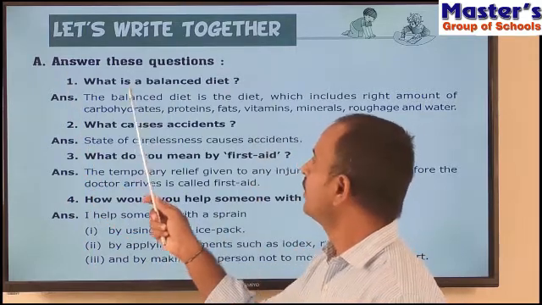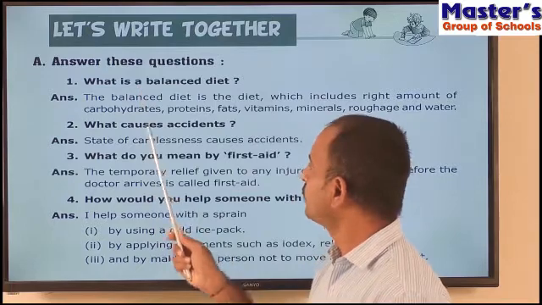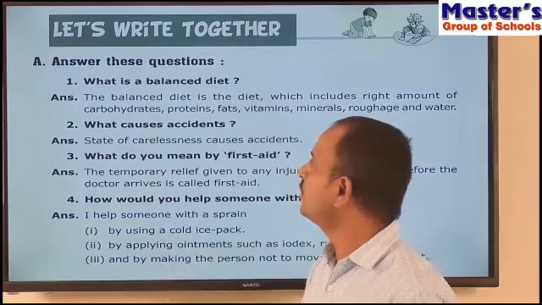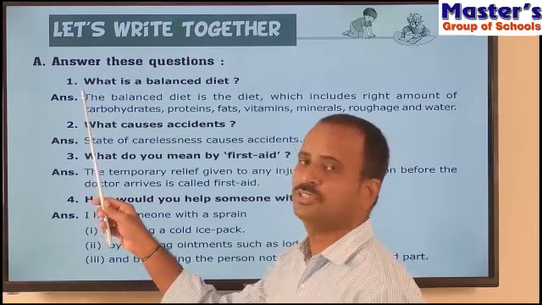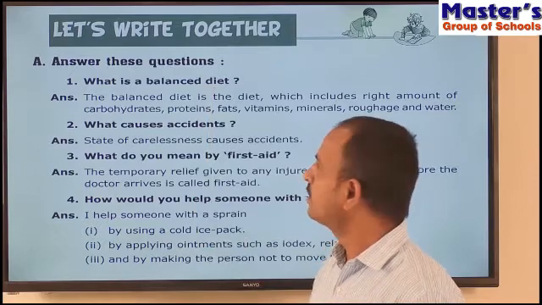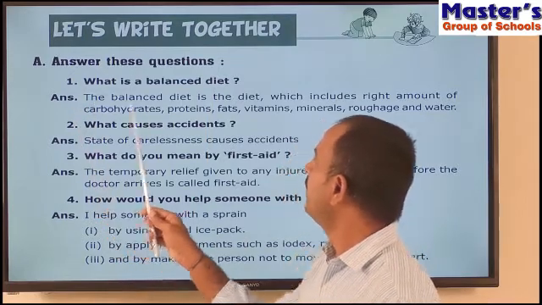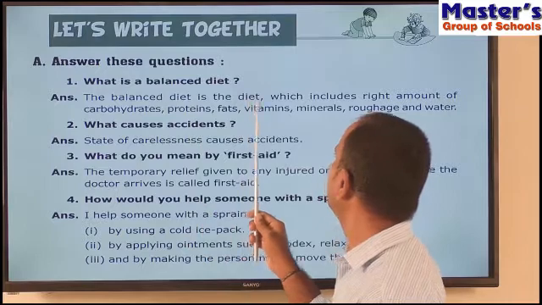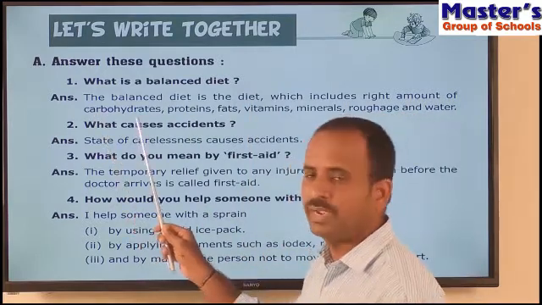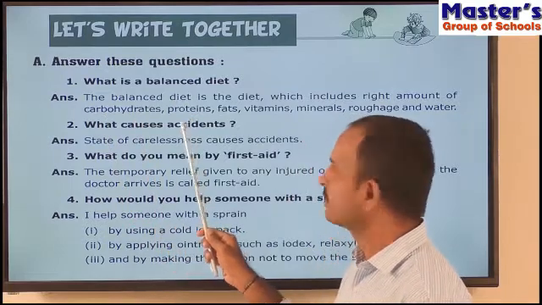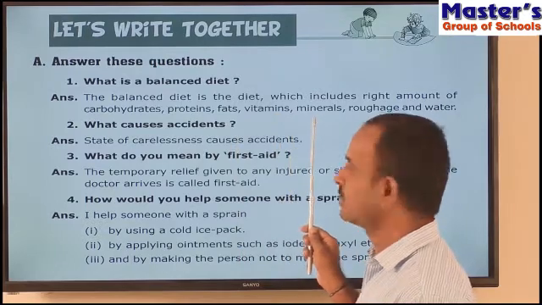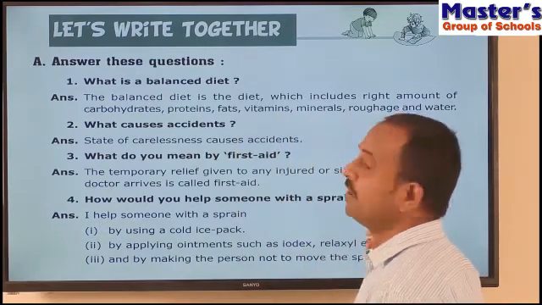So there will be some questions and we have to write answers for those questions. First read the question. What is the first question? What is a balanced diet? And see the answer, children. The balanced diet is the diet which includes the right amount of carbohydrates, proteins, fats, vitamins, minerals, roughage and water.